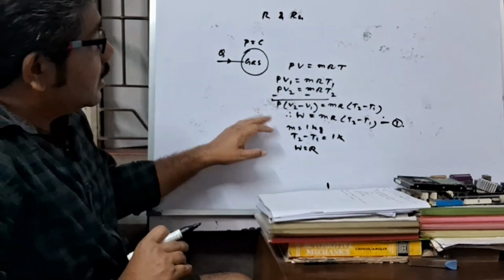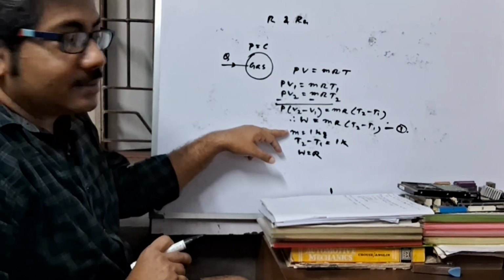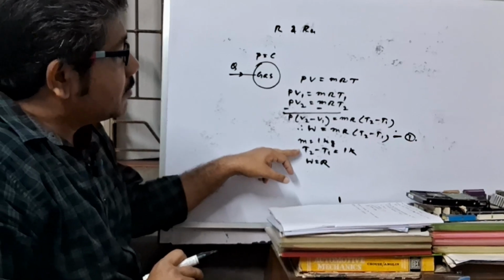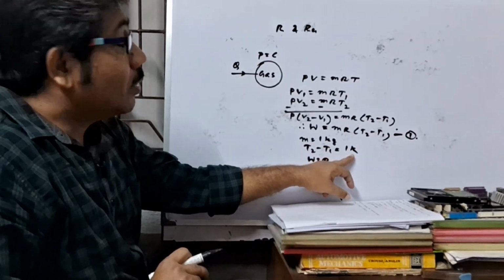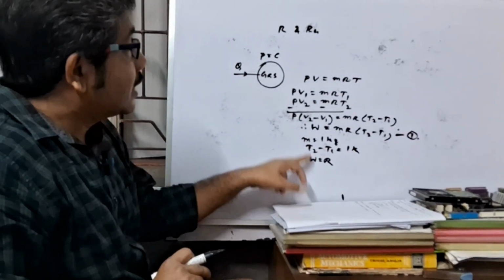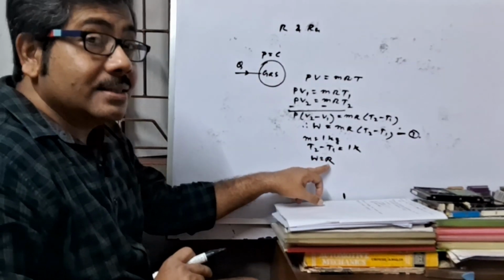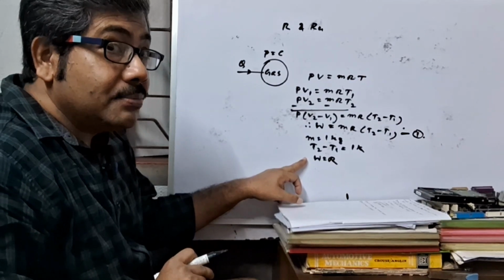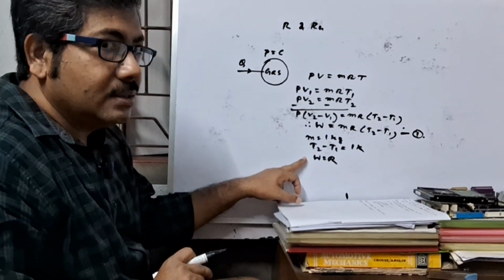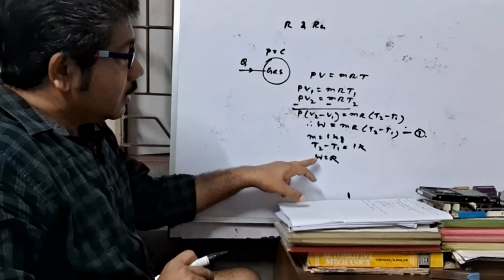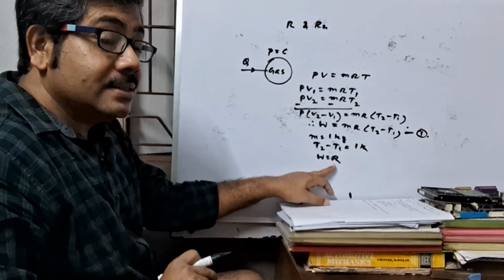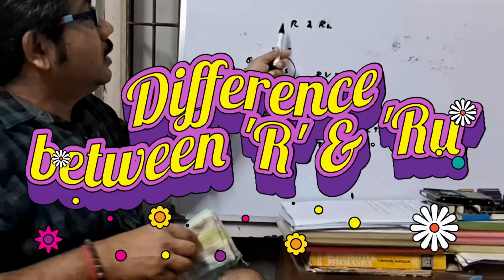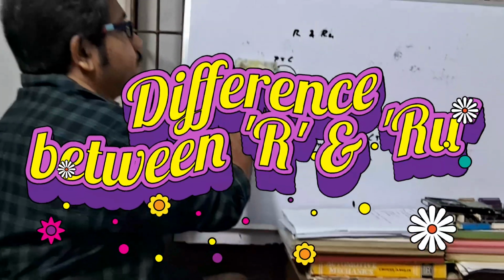That means, if 1 kg gas is heated at constant pressure, due to which the temperature difference is 1 Kelvin, then the work done by the gas is the gas constant, and this is the physical significance of gas constant. W equal to R, this is the physical significance of gas constant, remember. Now, the difference between R and RU.